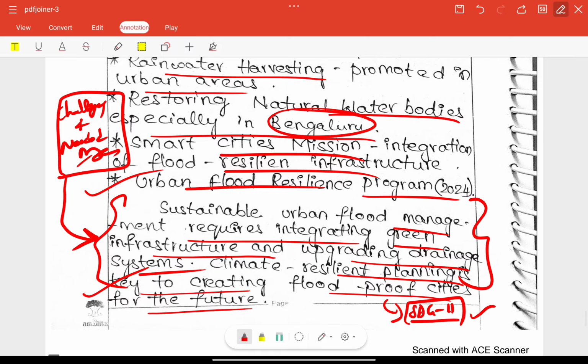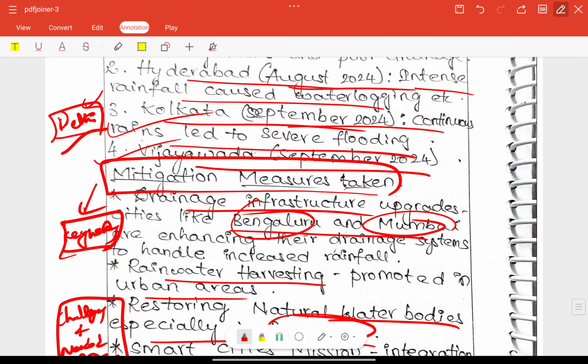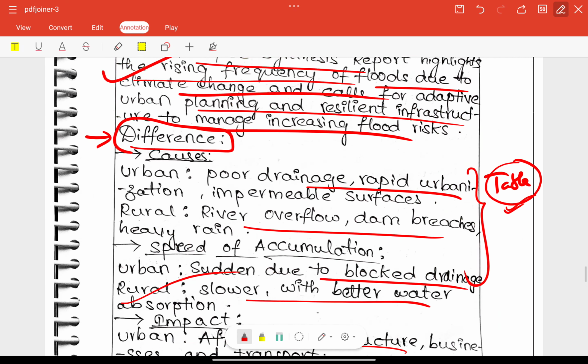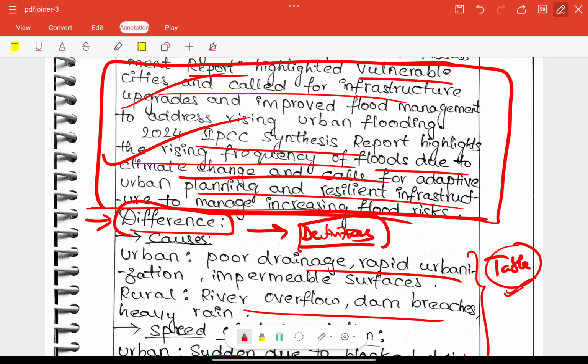Okay, so for this answer we can include some map here. Whatever recent events we have, we can connect to a map, right? That is very important here. Other than that, we can also talk about causes, or connect our definition part here, right? We should not go directly to the body part before addressing our static part. That is the most important thing.